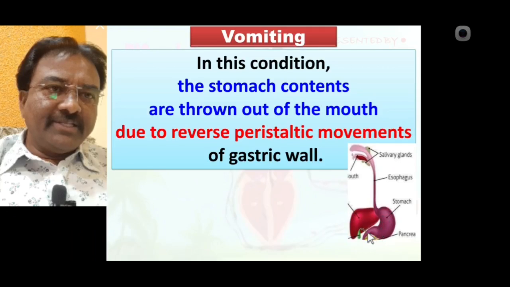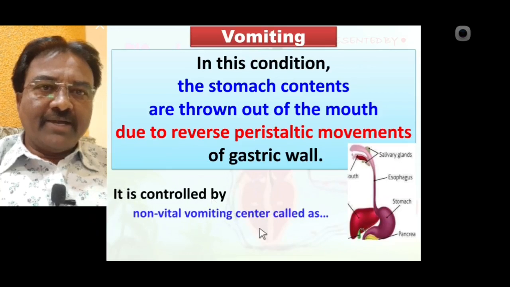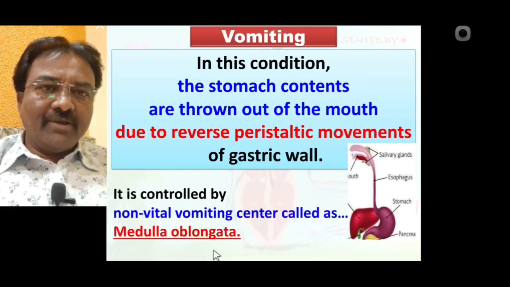Means the contents that are in the stomach come back into the mouth cavity, and through the mouth cavity this content is expelled from the body. Such a condition is called vomiting. Vomiting is controlled by the vomiting center called the medulla oblongata.